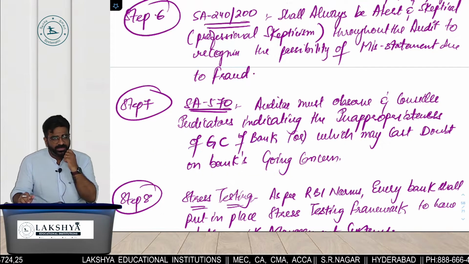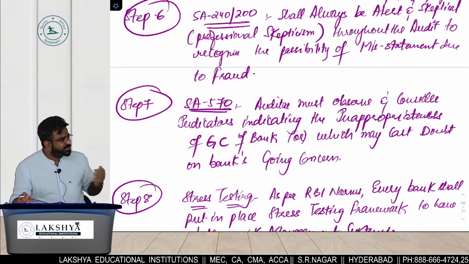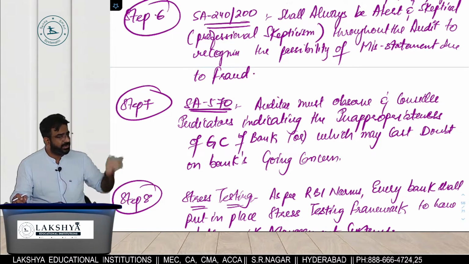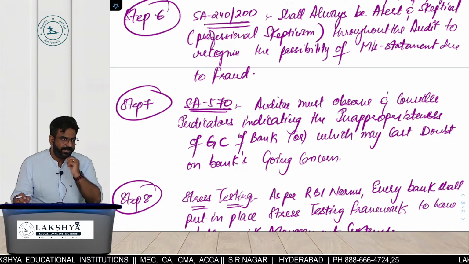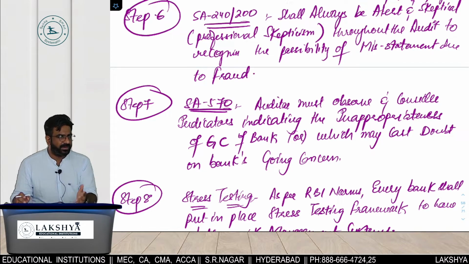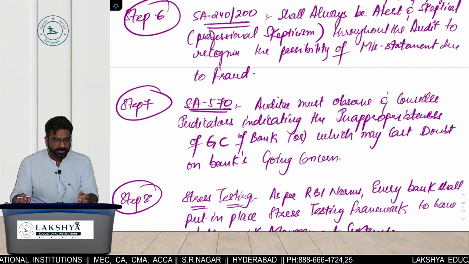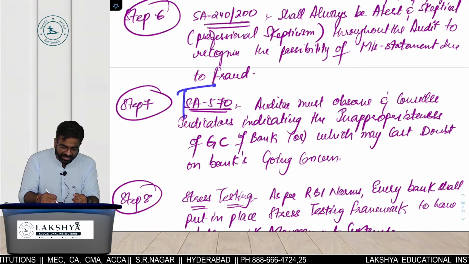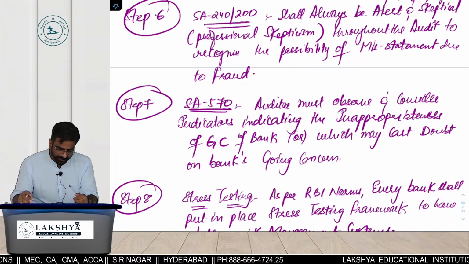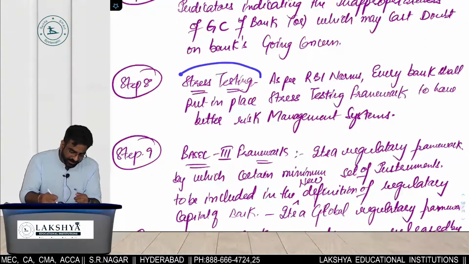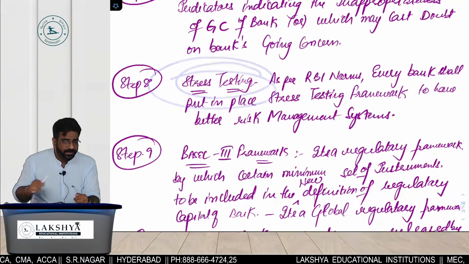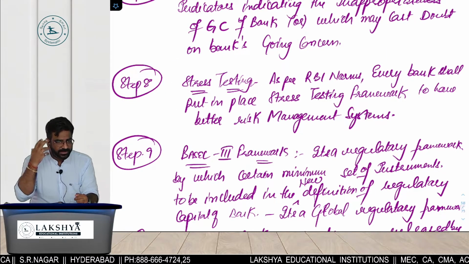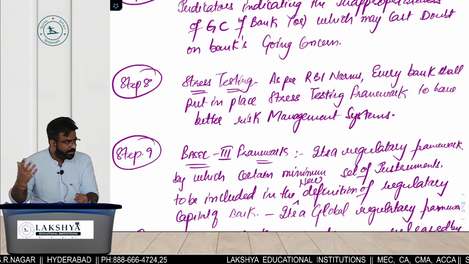Achha ये बताओ, customers have stopped opening accounts in your bank, rather they have started closing their existing accounts in your bank. It means, are you their favorite bank now or non-favorite? It means your going concern is in what? Danger. So this is what the auditor has to observe in 570. Fifth, step number 8 is known as which testing? अच्छा, how many of you have heard about mock drills? कभी सुना mock drill? Mock drill क्या होता है?